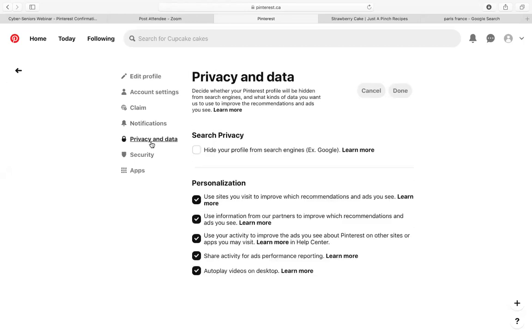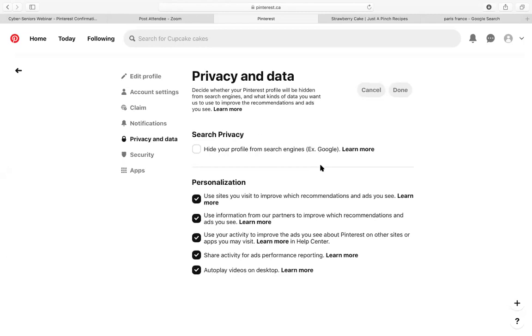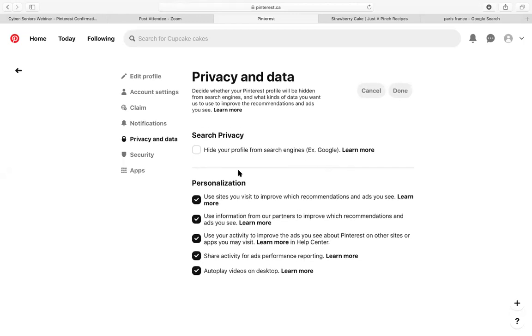And then let's go to privacy and data. All right. So a lot of this is personalization. Or you could hide your profile from search engines like Google. And so basically the way that this works is that they use sites to improve your visit. So it can recommend you specific ads that you might like. And it could use information from your partners to improve which recommendations and ads you see. And so you do have the option to unselect all of these things if you wish to do so.